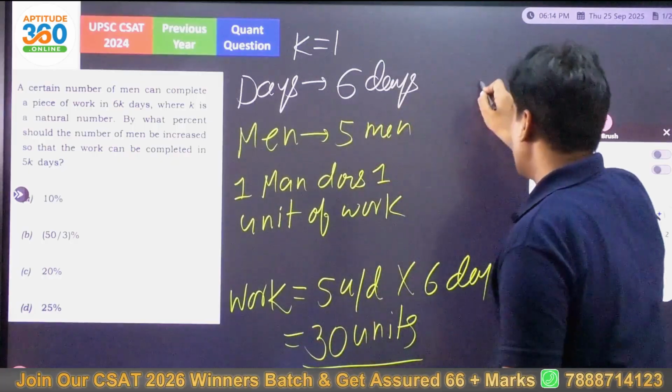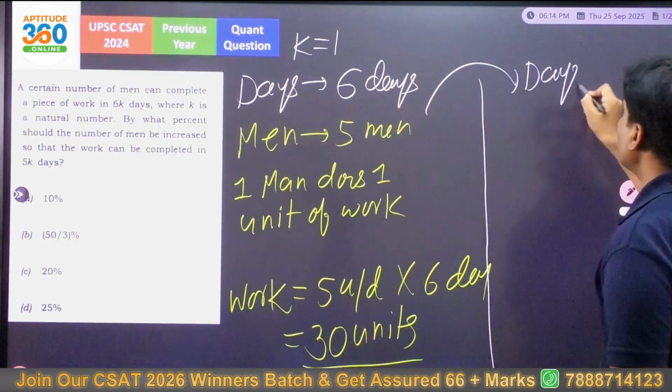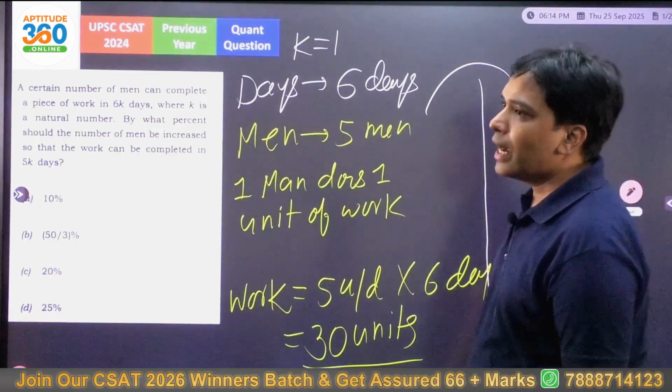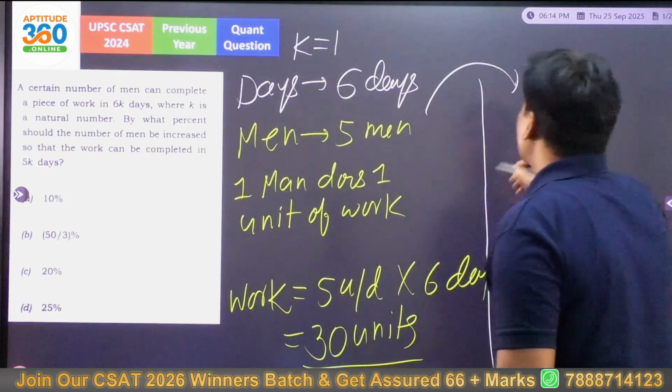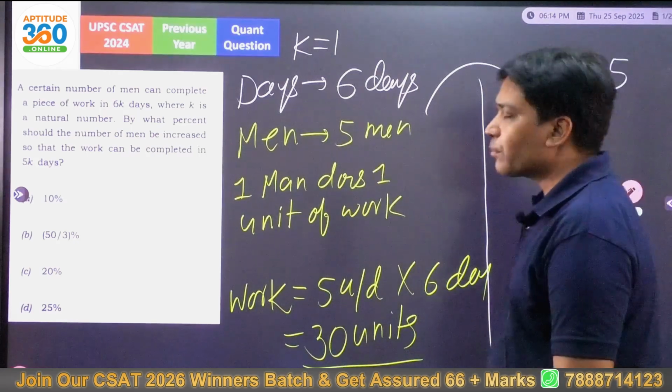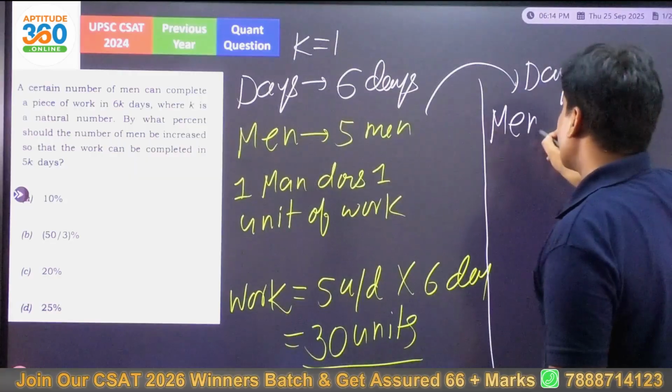Please understand. In the second scenario, it says that days will have to reduce. Now it is 5k and we have taken the value of k as 1. So days will become 5. Understood? How many men we should take? I don't know. So that is what we need to find out.